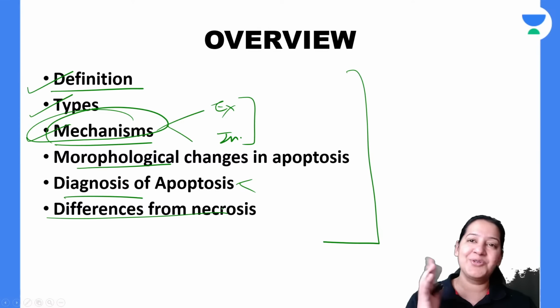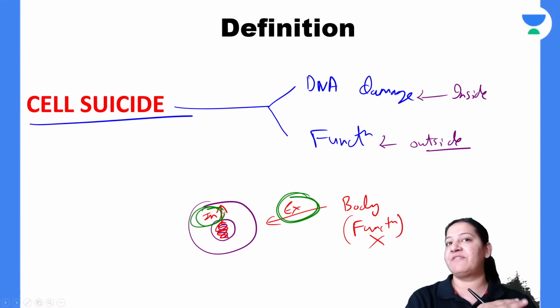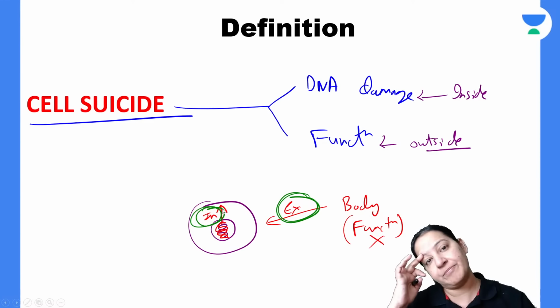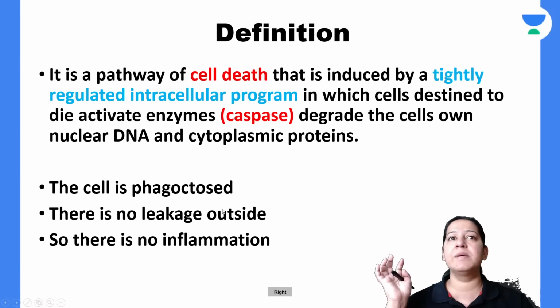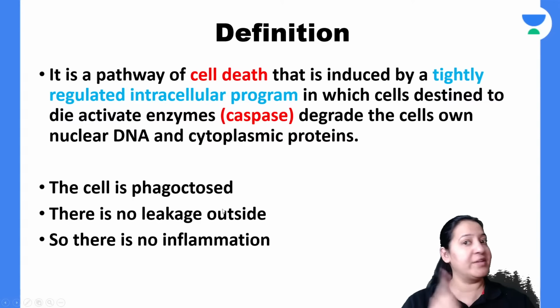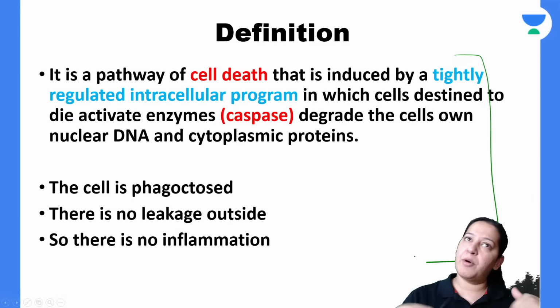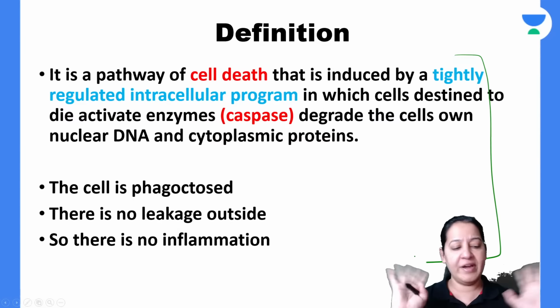Apoptosis and necrosis are the two types of cell death. Now you should know the differences between them, right? So this is a simple definition. What is the definition given in Robbins? This is the definition given in Robbins. You say, ma'am, it looks complicated. Okay, let me simplify it. Let me show you a diagram in which I will explain this entire definition. Then I will come to this page again and read the definition. Don't read the definition now.